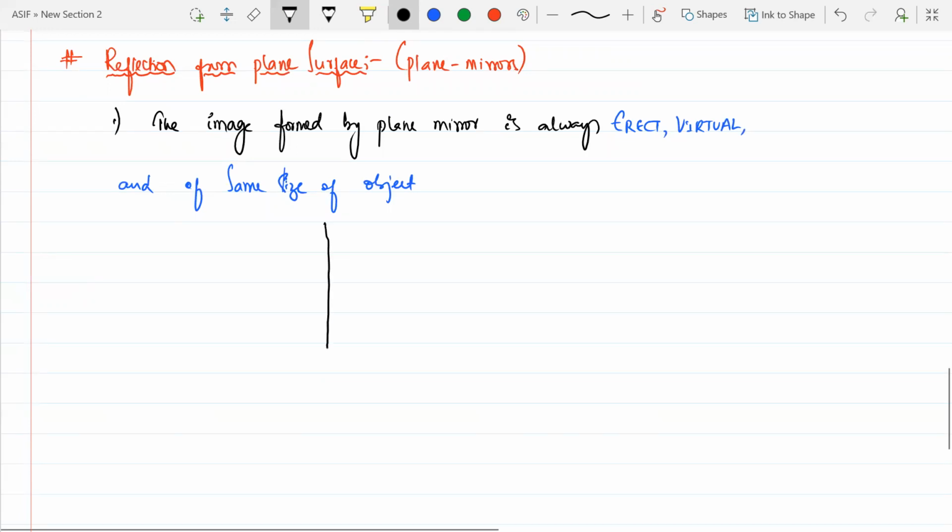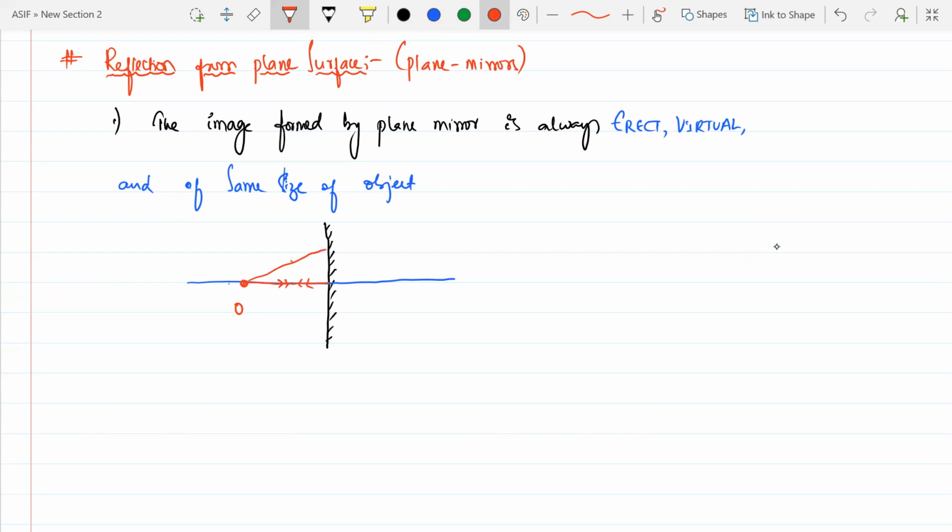This is a plane mirror like this. Now somewhere here is your object. This is your principal axis. This is your object, beta. From this one, a ray of light will be incident on this one, normal, and it will be coming back the same.